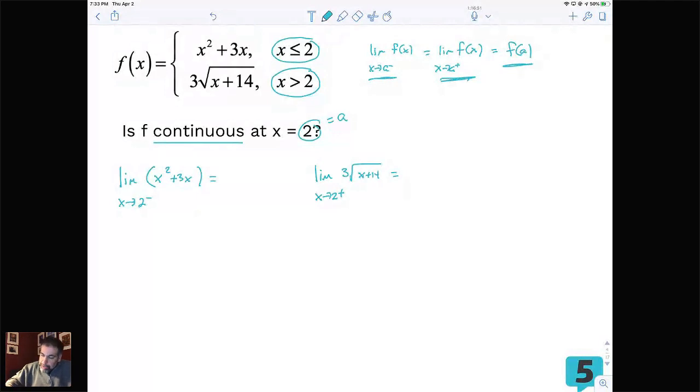So I want to make sure that when we find f of a, I'm using the right expression. F of a is really f of 2. F of 2 is going to come from the top one because of the equal sign right here. So that's where we're going to plug into. So to find f of 2, I'm going to do f of, my input is equal to that thing squared plus 3 times that thing. And then I'm going to have to show 2 for this.